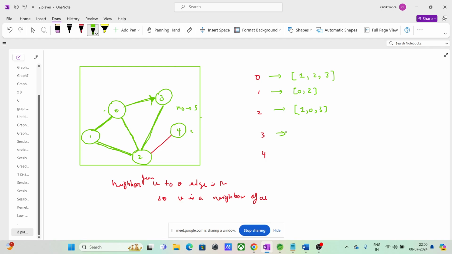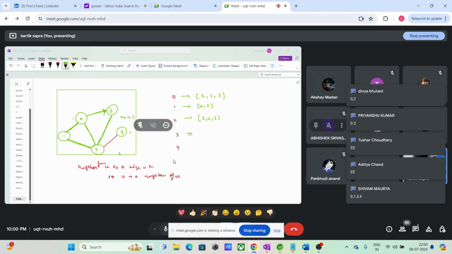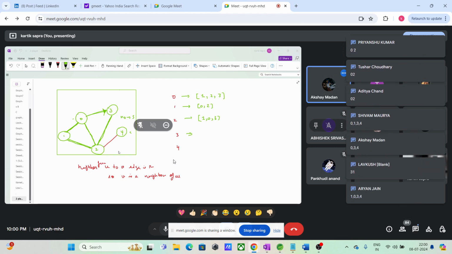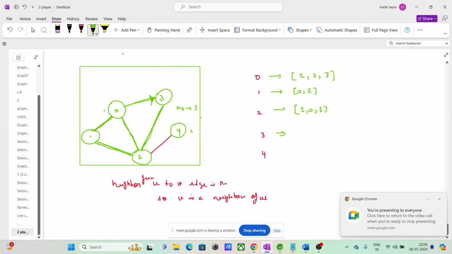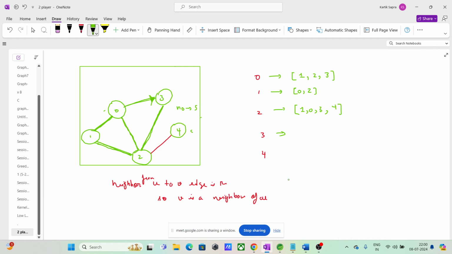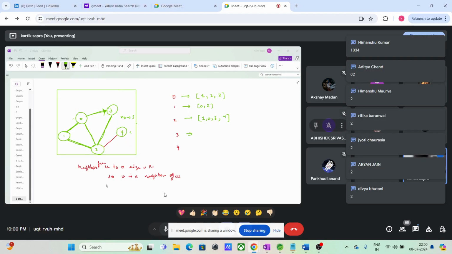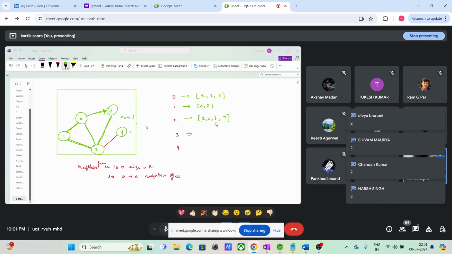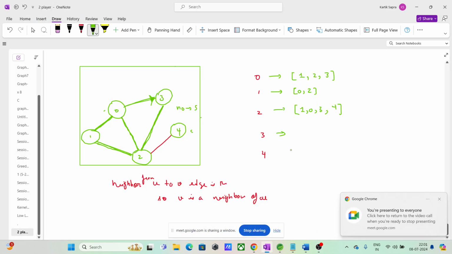What are the neighbors of 3? 3 के neighbors ये बताओ भाई। सर 4 क्यों नहीं है? अच्छा हाँ 4 भी है, सॉरी I missed it। वेरी गुड। Neighbors of 3, एक ही neighbor है 3 का। Don't consider 0, right, because you cannot go from 3 to 0, right?